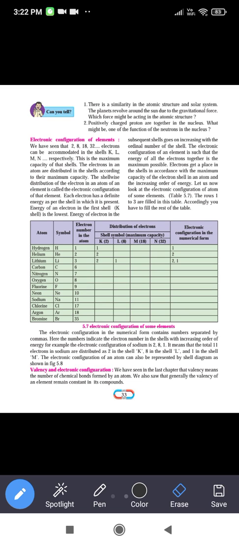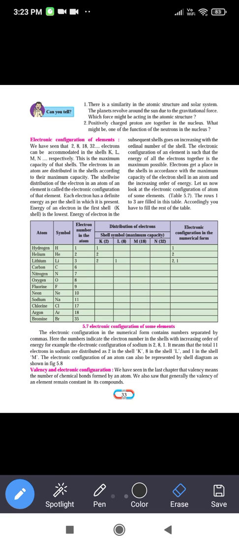So what is the electronic configuration? The shell-wise distribution of electrons in an atom of an element is called the electronic configuration. Each electron has a definite energy as per the shell in which it is present. The energy of an electron in the first shell K is lowest, and the energy of electrons in the subsequent shells goes on increasing with the ordinal number of the shells.